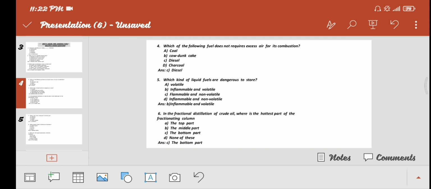In fractional distillation of crude oil, where is the hottest part of the fractionating column? Option A, the top part. Option B, the middle part. Option C, the bottom part. Option D, none of these. Answer is C, the bottom part.